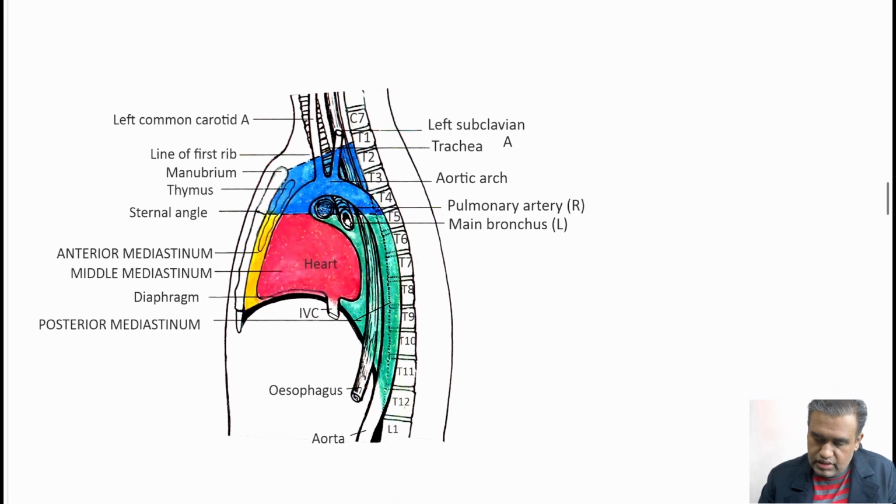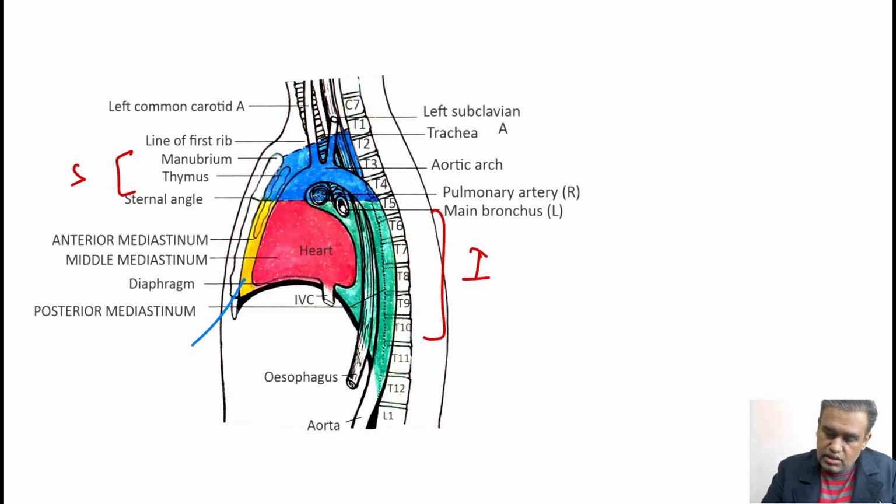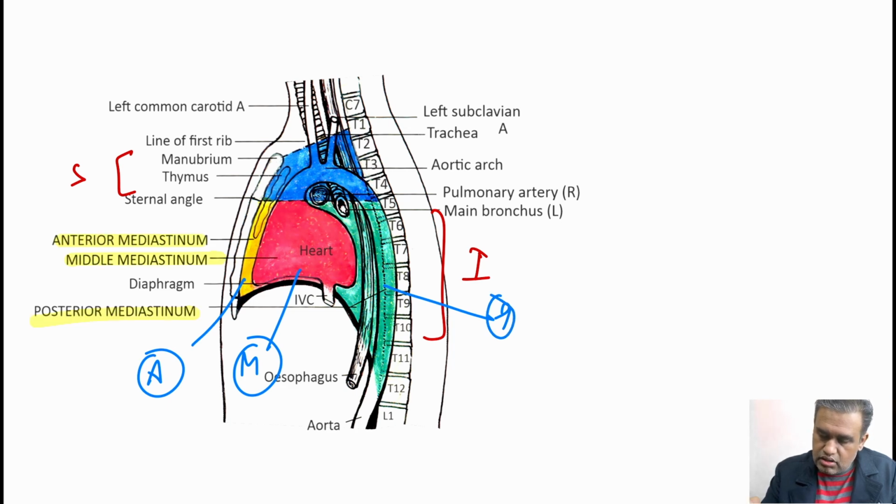Let us review all of that. This is a sagittal section to show you the parts of the mediastinum. Here, this blue colored part is the superior mediastinum, and all this is the inferior mediastinum. In the inferior, you can see the yellow color is the anterior mediastinum, the red color is the middle, and the green color is the posterior mediastinum, and these are already labeled over here as well. This is the posterior one.